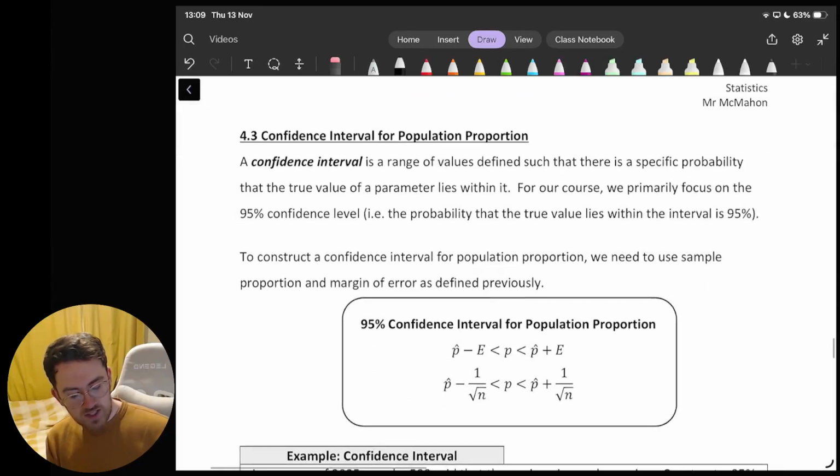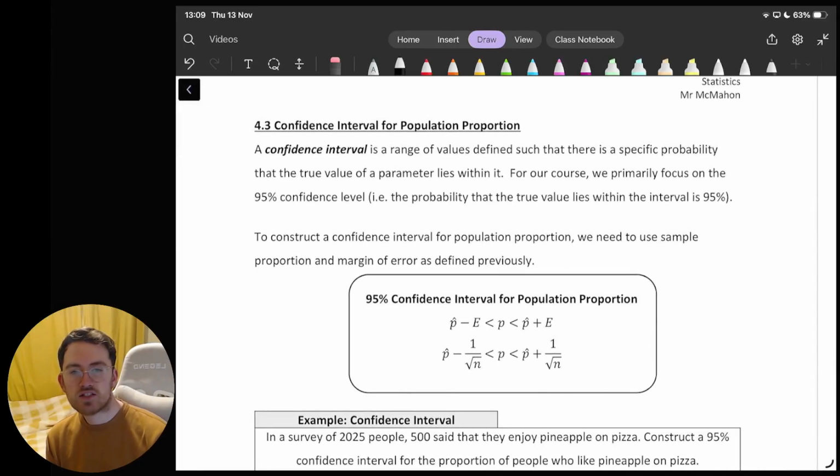The reason both of these are important is that we use these in constructing confidence intervals. And this is really what I've been getting at: the idea that I'm going to go out and ask a sample of people, a group of people, what do you think? Who are you voting for? Okay, let's just go with that one. I ask a group of people, are you going to vote for this party? And some of them say yes, and some of them say no. And I say, okay, grand.